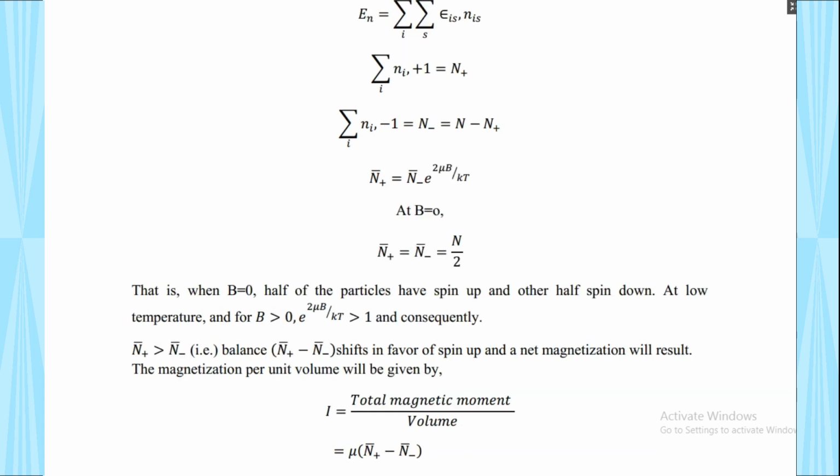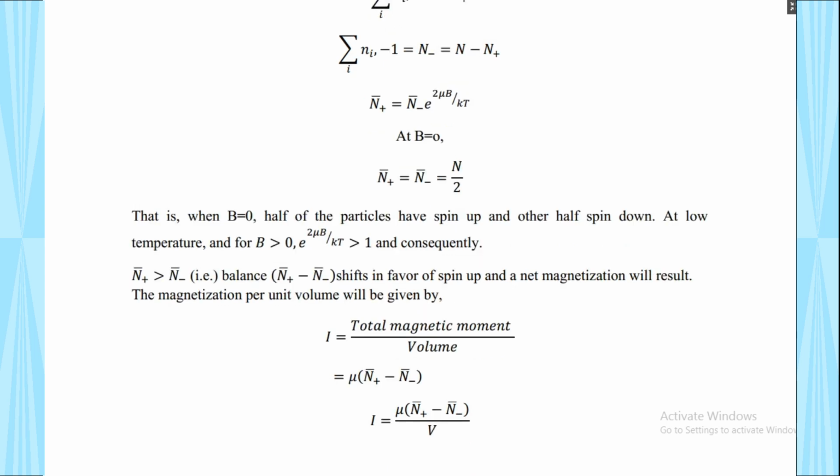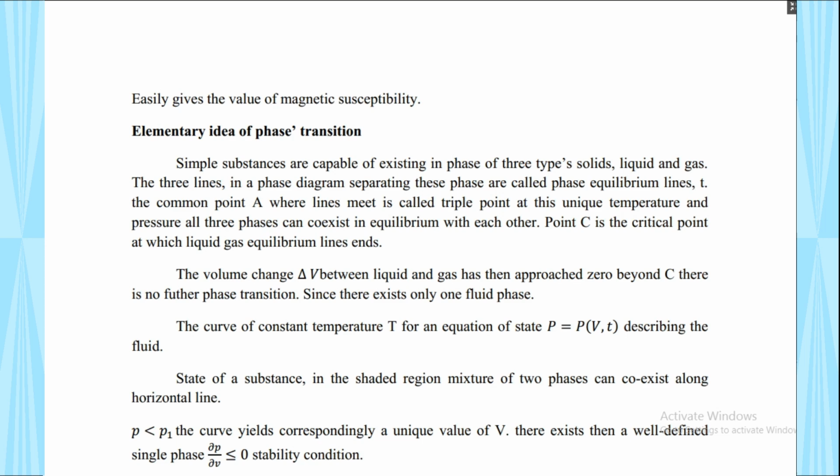If the temperature is low, there should be two conditions. With n plus greater than n minus, there is a shift in favor of spin up, and we have to get a net magnetization. We have to find out the intensity of magnetization, defined as the total magnetic moment by volume. So finally we get the value of magnetic susceptibility.